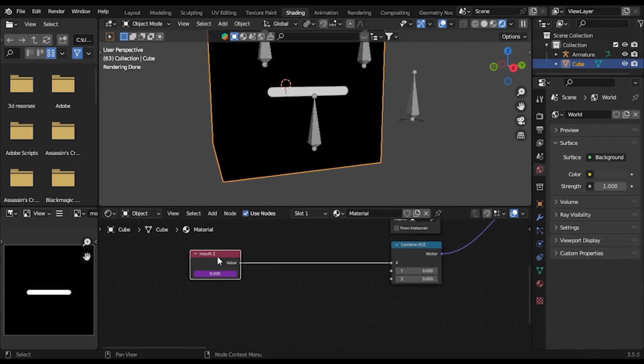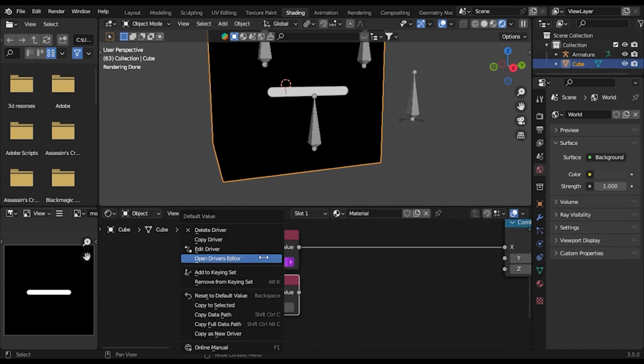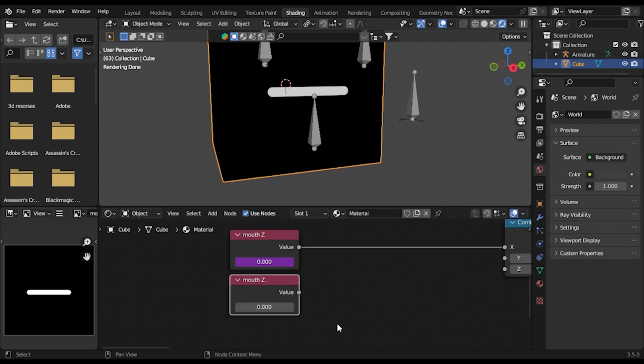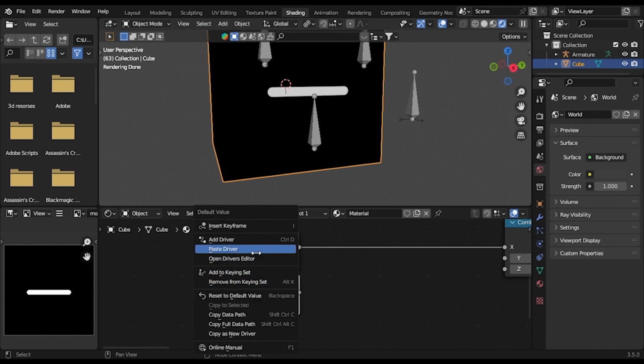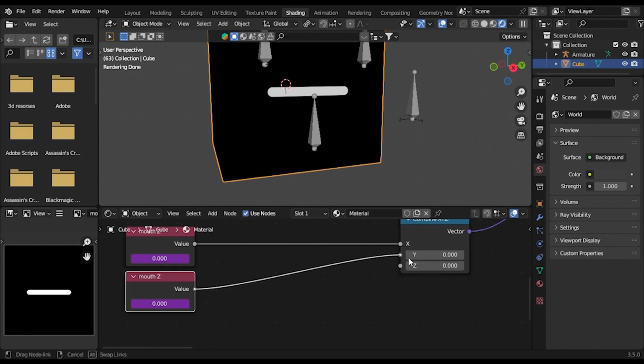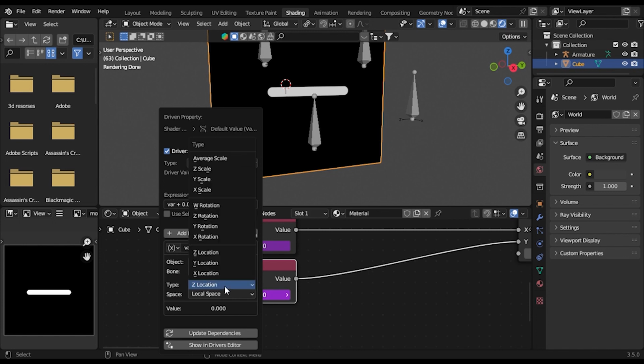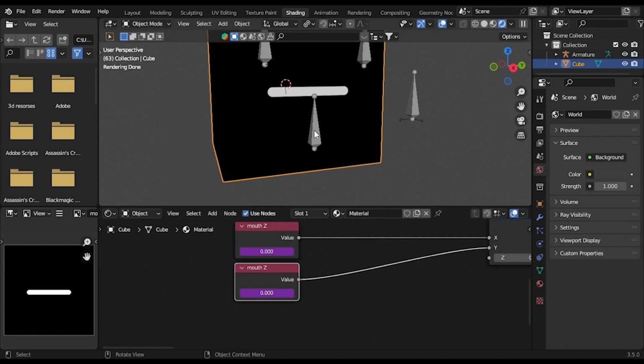Anyway, duplicate this, also duplicate copy the driver, and you want to paste the driver. Connect this driver to the Y, and go click on Edit Driver. And instead of using the Z, you'll use the Y.